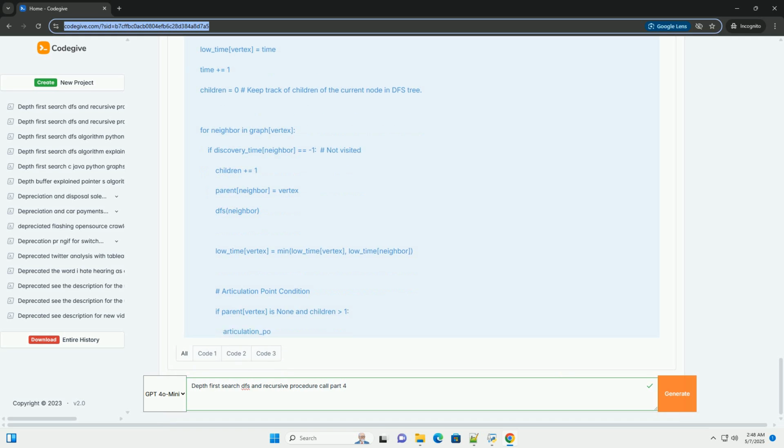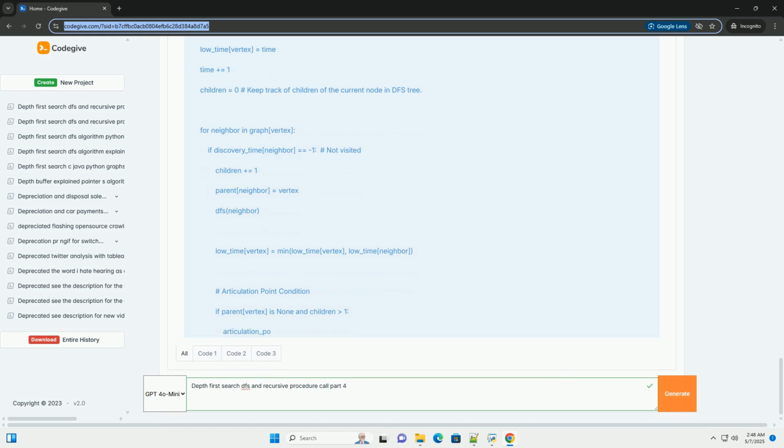dt[u] equals lt[v] means that from vertex v or its descendants, there's no way to reach a vertex higher, with a lower discovery time than u, in the DFS tree without going through u. Therefore, if u is removed, v and its descendants will be disconnected from the rest of the graph. The root vertex is handled differently because it doesn't have an ancestor to potentially connect it to the rest of the graph. If the root has more than one child, removing it will disconnect those children.